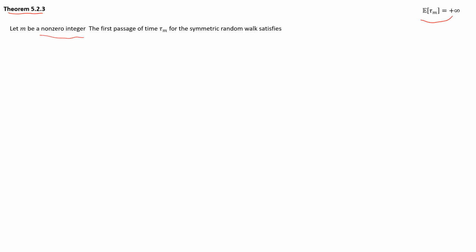As a starter, I'm putting this on the side so we remember where we're trying to get to. Now we're going to talk about a theorem which is going to help us prove this. Let m be a non-zero integer. Then the first passage time tau m for the symmetric random walk will satisfy the following property, for all alpha between 0 and 1.